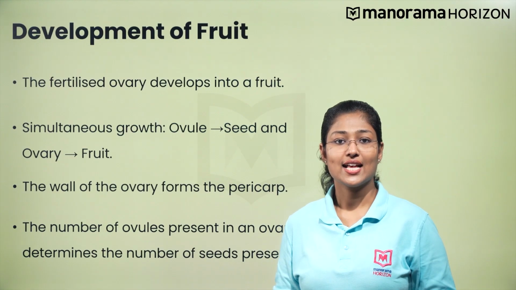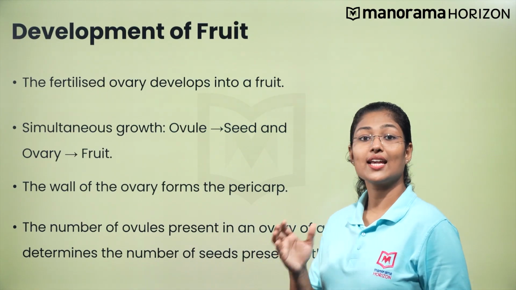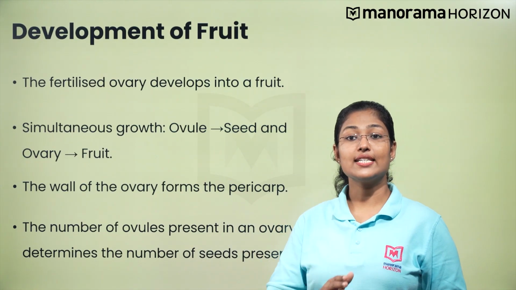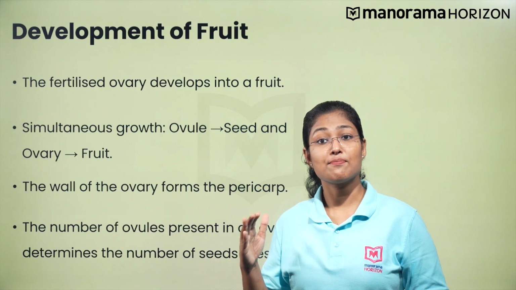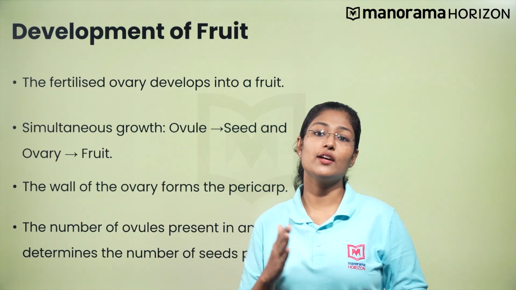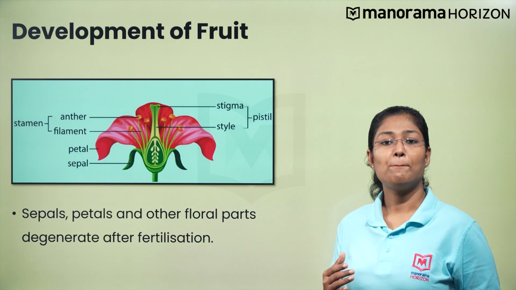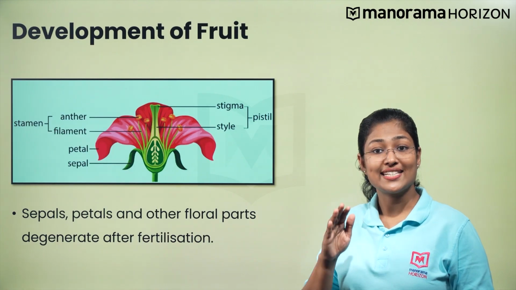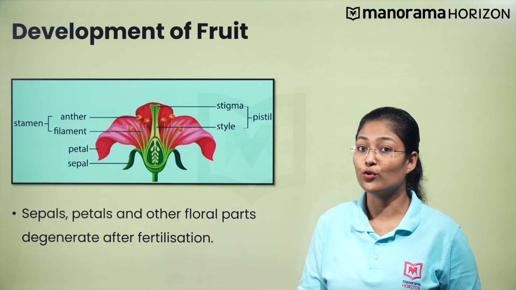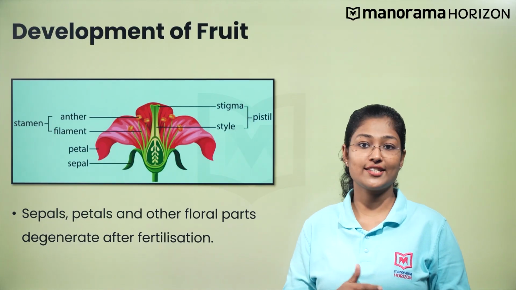We can say that the number of ovules present in an ovary of a carpel determines the number of seeds present in the fruit developed from the ovary. So I have a doubt here. The ovary of the flowers form fruit carrying seeds which in turn have embryos. But what about the other floral parts such as sepals and petals? Sepals, petals and other floral parts degenerate during the formation of fruit from the ovary after fertilization.